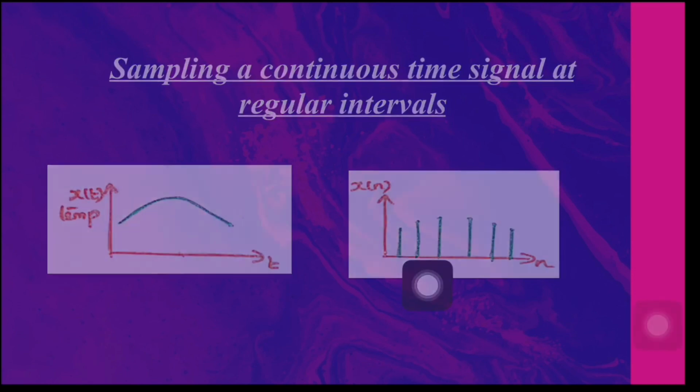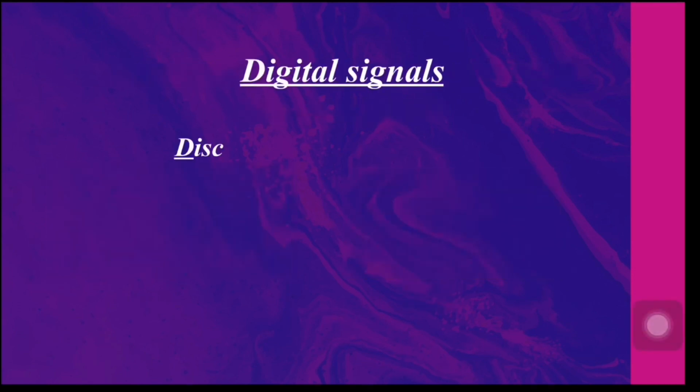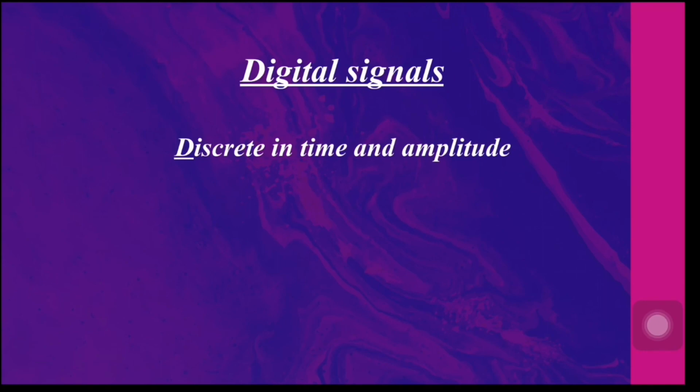Got it? Finally, we have digital signals where the amplitude and time are discrete. For example, consider an experiment where we are measuring temperature with respect to time. If we are taking the temperature measurement continuously, then we will get a continuous time signal.